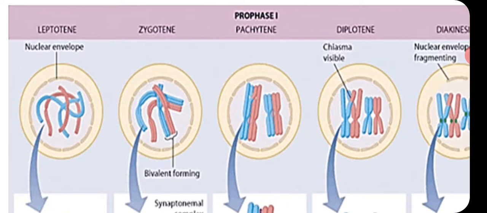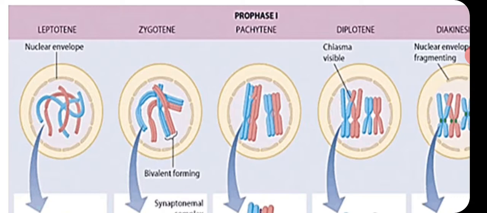The third is random or intermediate type: pairing starts at many positions, and finally the pairing is completed. The homologous chromosomes are held together by a proteinaceous structure, the synaptonemal complex.